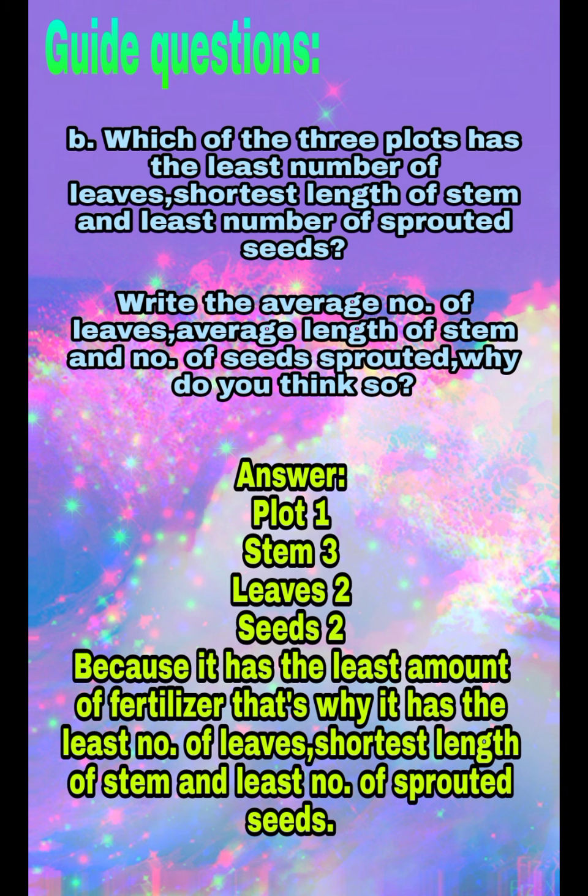Guide questions B. Which of the three plants has the least number of leaves, shortest length of stem, and least number of sprouted seeds? Write the average number of leaves, average length of stem, and number of seeds sprouted. Why do you think so? Answer. Plot 1, stem 3, leaves 2, seeds 2. Because it has the least amount of fertilizer. That's why it has the least number of leaves, shortest length of stem, and the least number of sprouted seeds.